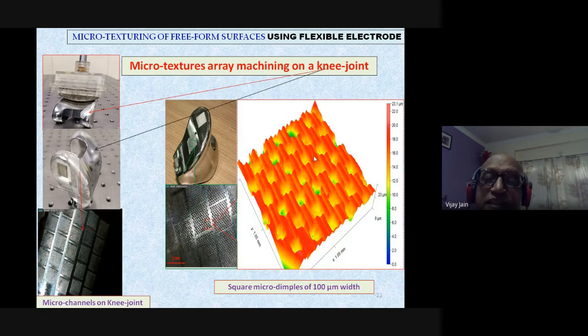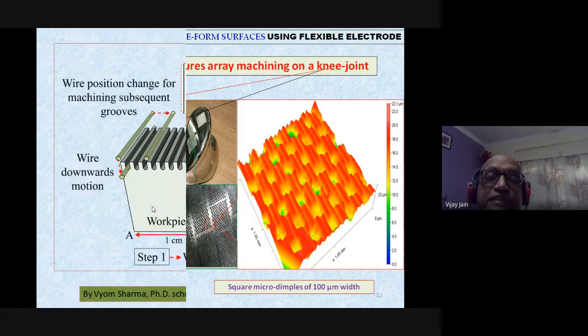And this is a 3D view of the square micro dimples of around 100 micrometer. So you can clearly see different shapes and sizes of micro textures or micro features can be created on different kinds of free form surfaces: flat surfaces, cylindrical surfaces, spherical or hemispherical surfaces.